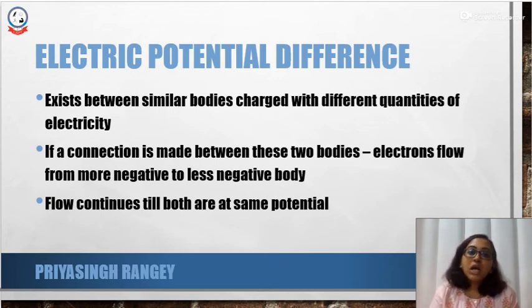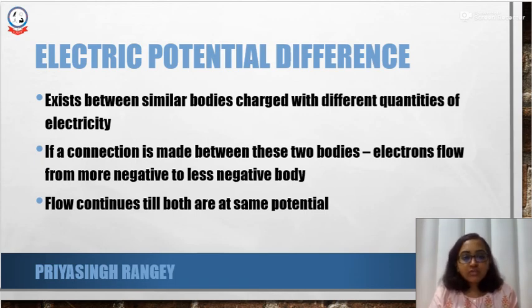Now if we connect these two bodies using any kind of conducting material, there is going to be a flow of charges. Here by flow of charges we mean a flow of electrons. This flow of electrons is going to be only in one direction, that is, from the more negative body to the less negative body, from the body which possesses more electrons to the body that possesses fewer electrons.